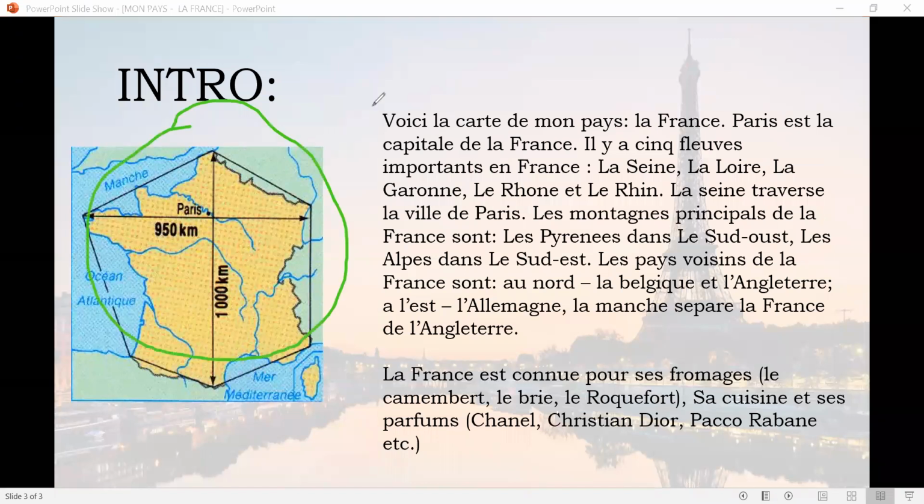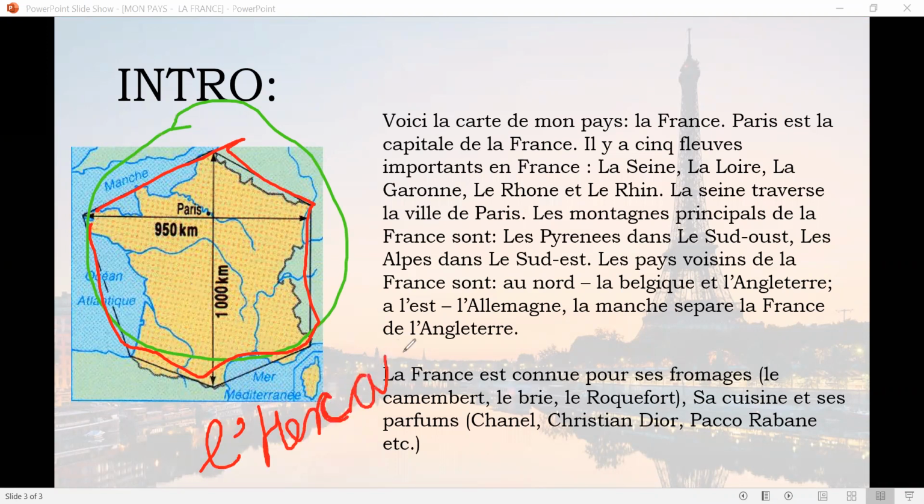If I take another color like red, you can see there are 6 sides in this hexagon. So France is called Le Hexagone because of this shape. Then we discussed in chapter number 1 its nationalities, its coins, its cheeses, and many other things like its fashion.